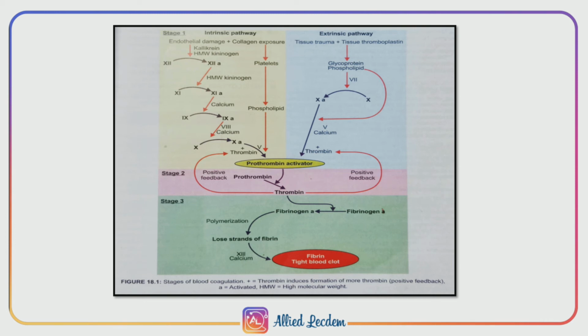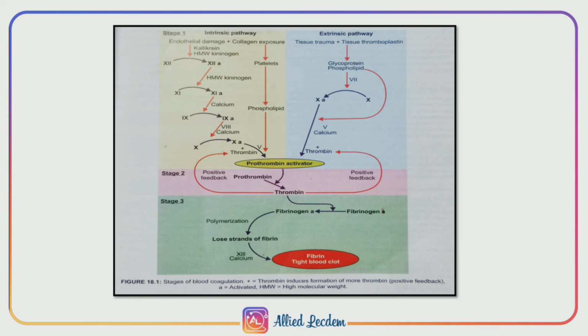Activated factor 10 reacts with factor 5 and the phospholipid component of tissue thromboplastin to form prothrombin activator. This reaction also requires the presence of calcium ions. So from the intrinsic pathway and the extrinsic pathway, prothrombin activator is formed.